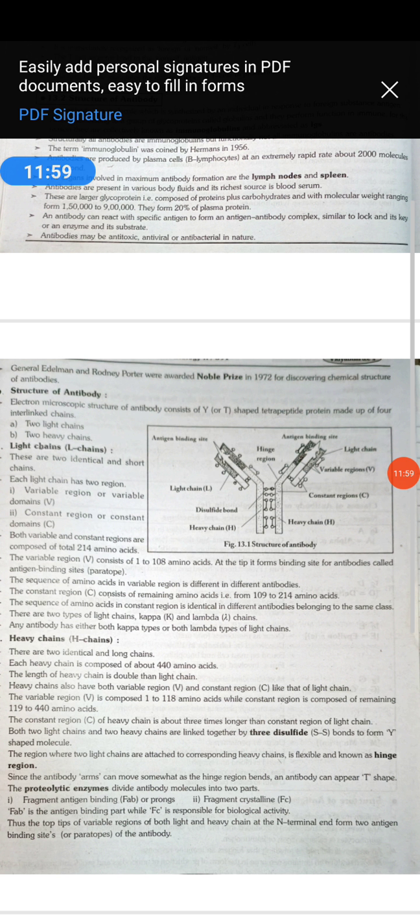It has 2 light chains and 2 heavy chains. The light chains and heavy chains are joined with each other by disulfide bonds. Each chain consists of 2 regions, the constant region and the variable region. In the constant region, the sequence and type of amino acids are the same, and in the variable region they vary with different antibodies. It consists of arms and a stem. The region holding the arms and stem of the antibody is called the hinge. And students, they are classified into 5 types depending upon their physicochemical nature: IgA, IgD, IgE, IgM and